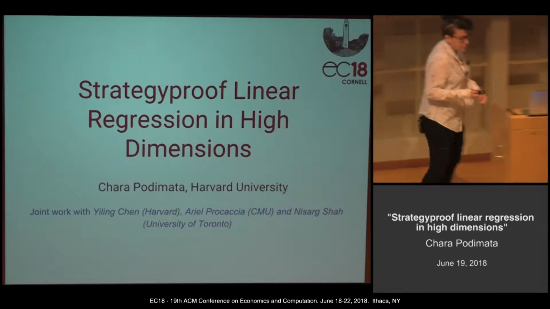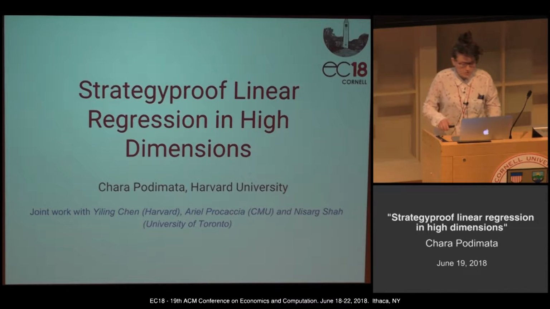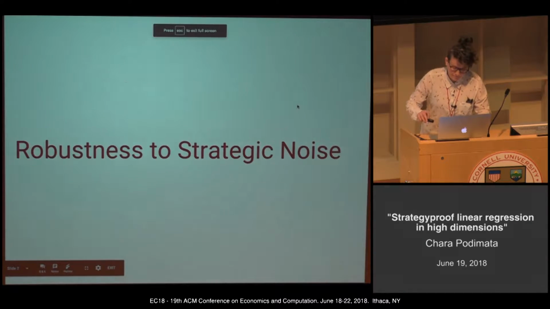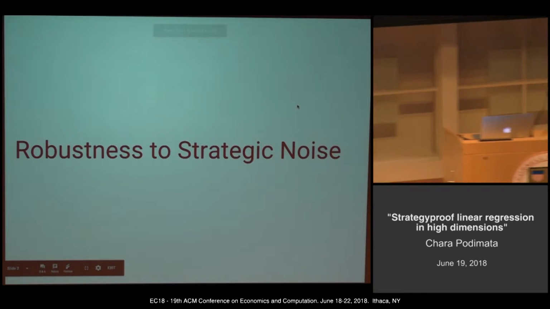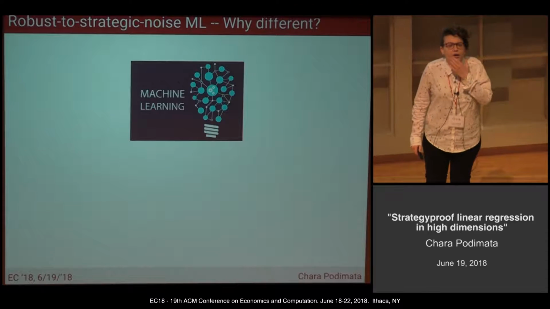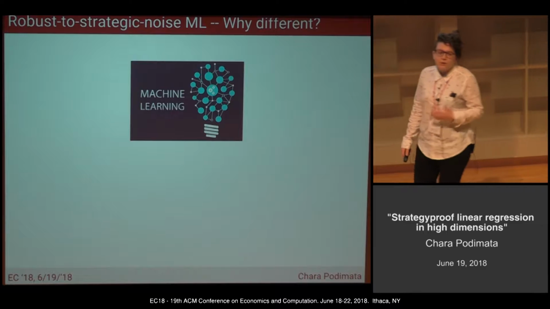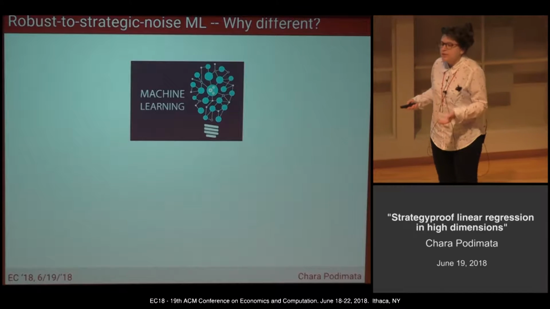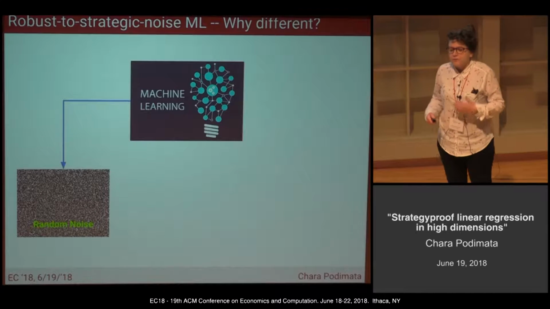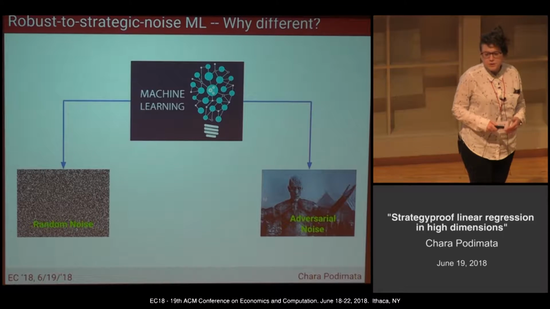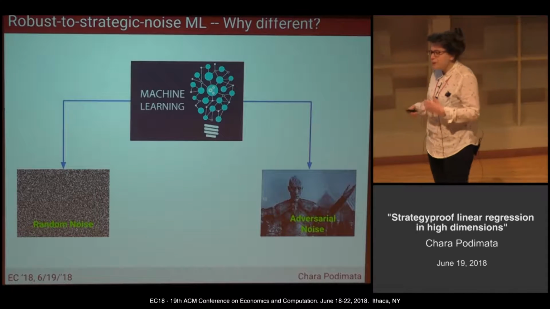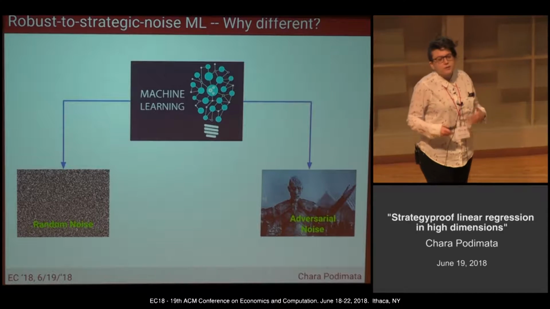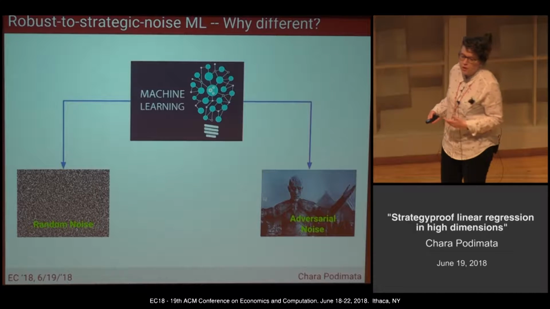Allow me first to introduce to you the notion of robustness to strategic noise. Normally, in machine learning, our algorithms learn by studying the relationships that govern the training data that we feed them. These training data are normally perturbed by noise, either random noise or adversarial noise. And while random noise might seem a much easier scenario to handle, adversarial noise is a much, much harder one. And that's because the adversary's sole purpose is to sabotage our algorithm.